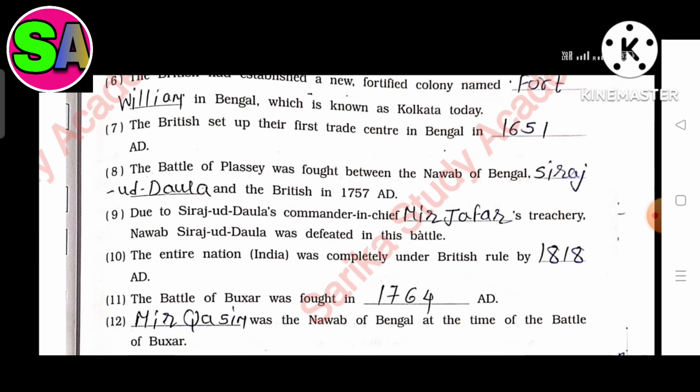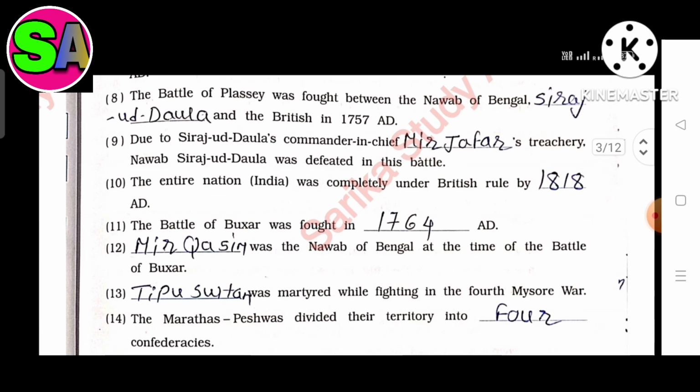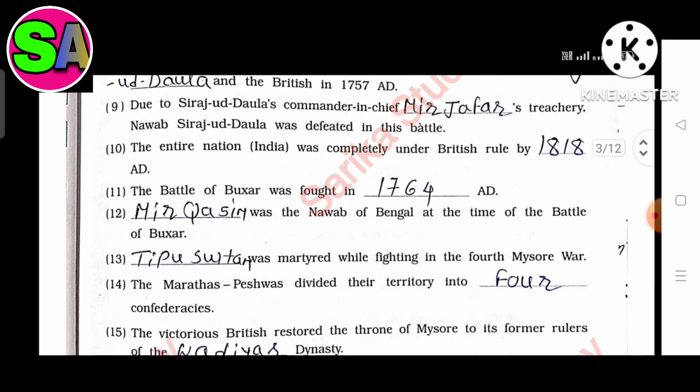Seventh, the British set up their first trade center in Bengal in dash AD. The answer is 1651. Eighth, the Battle of Plassey was fought between the Nawab of Bengal dash and the British in 1757 AD. The answer is Siraj-ud-Daulah. Ninth, due to the treachery of Siraj-ud-Daulah's commander in chief dash, the Nawab was defeated in this battle. The answer is Mir Jafar.